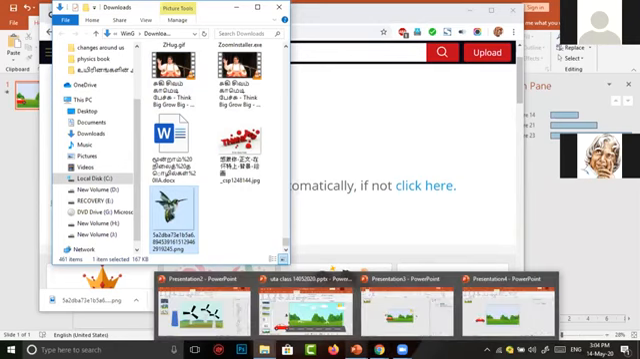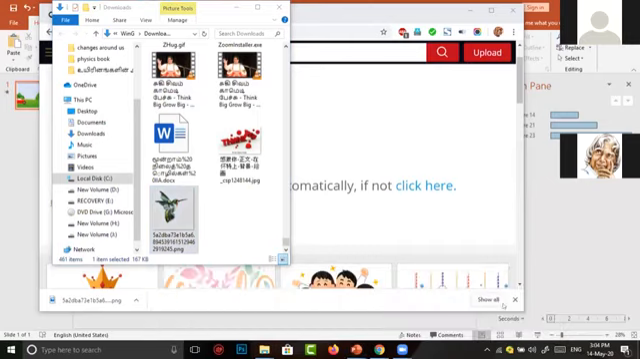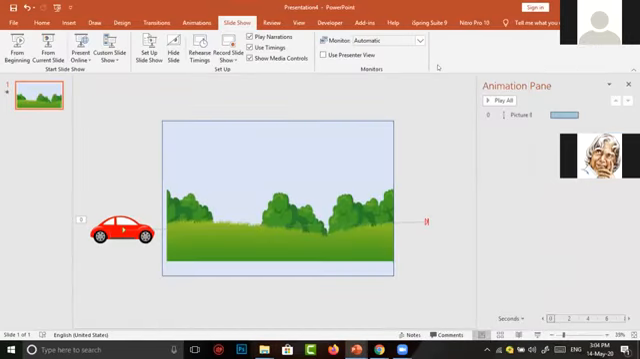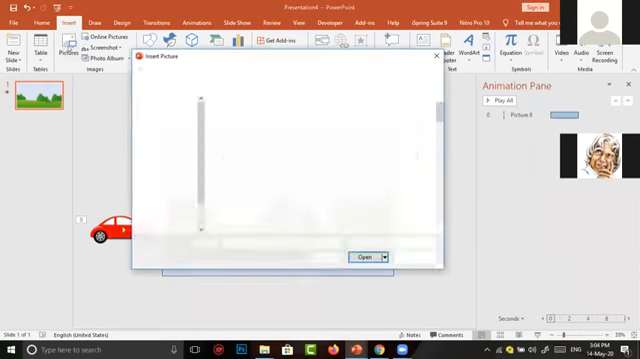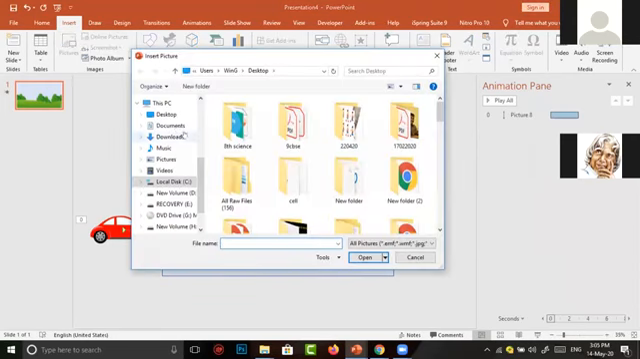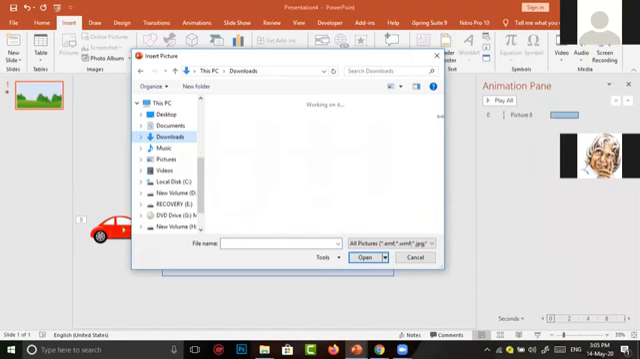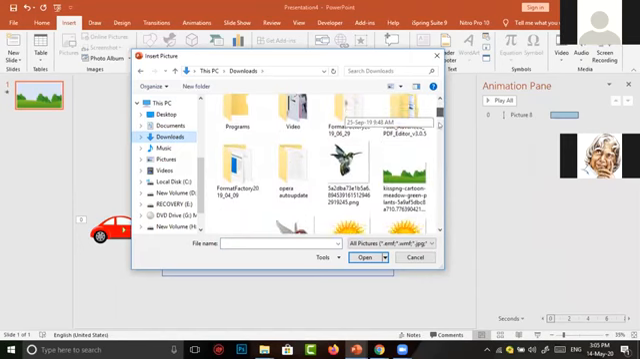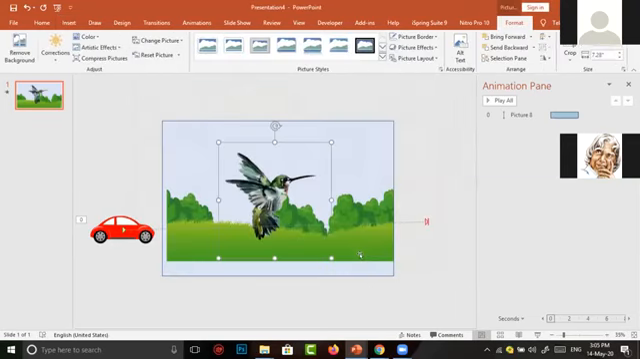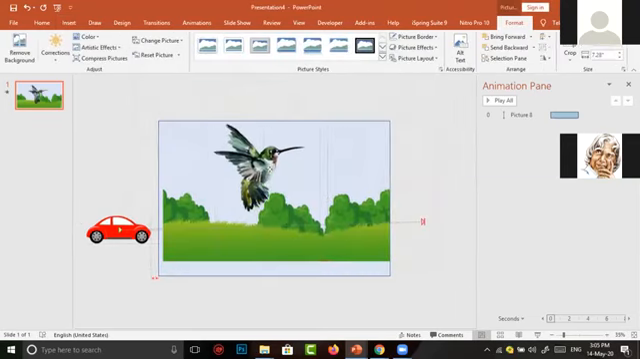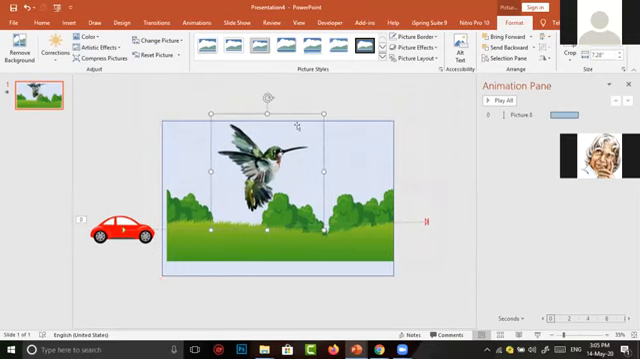Now I again come to our scene in which I have to insert the recent bird we have downloaded. It is in downloads. This is the image we have downloaded. I click on it, then click on insert button. The bird has come to our scene.